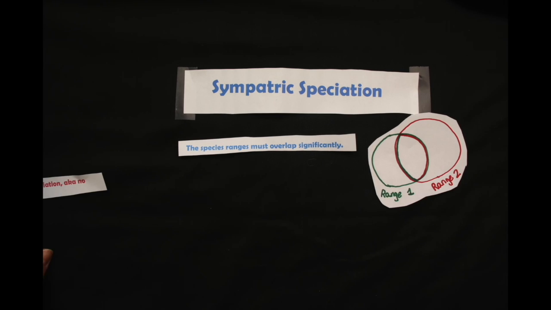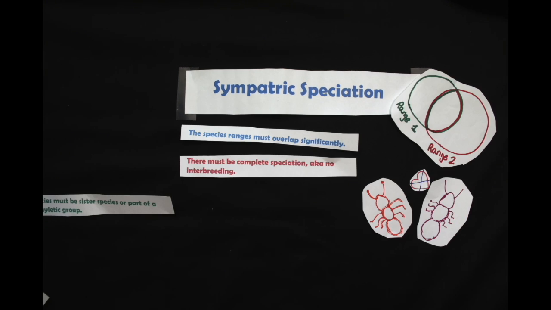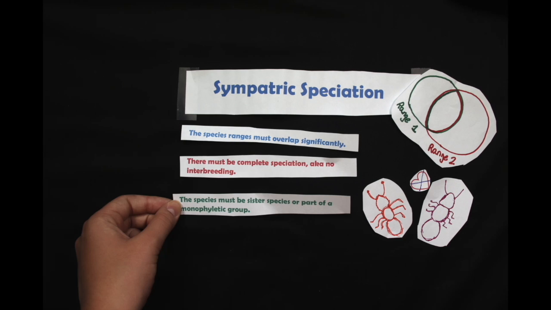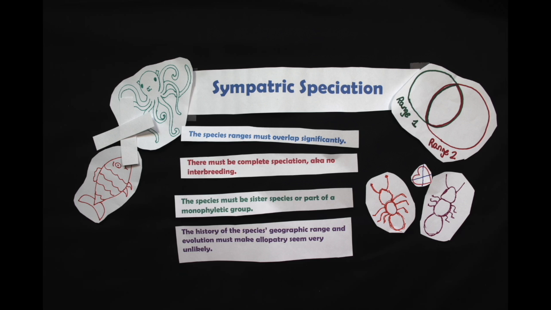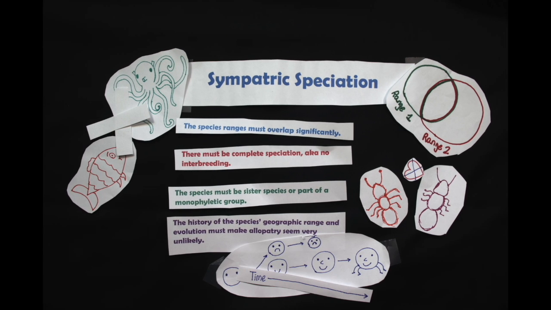Species ranges must overlap significantly, there must be complete speciation, aka no interbreeding, the species must be sister species or part of a monophyletic group, and the history of the species' geographic range and evolution must make allopatry seem very unlikely. If this criterion is fulfilled, then it can be assumed that the species evolved sympatrically.